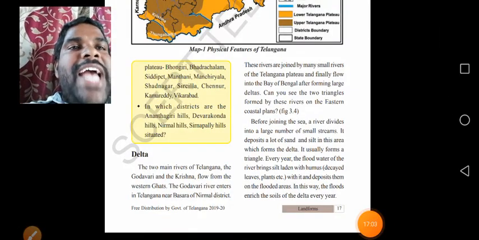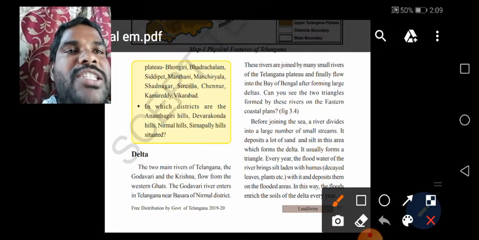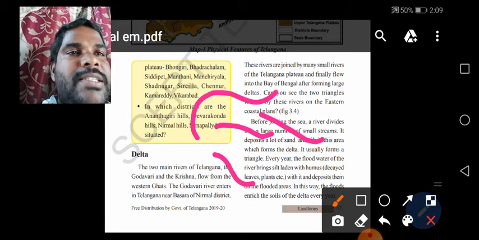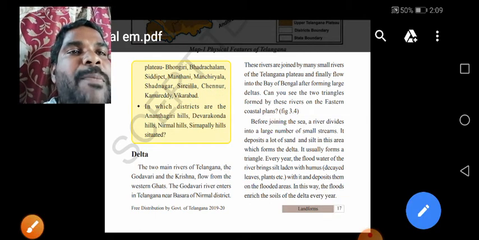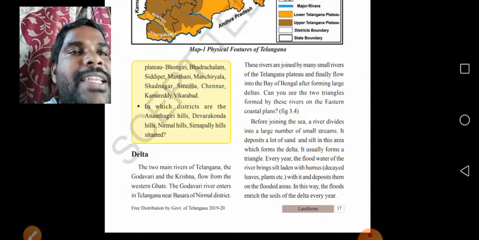See, before joining the sea, a river divides into a large number of small streams like this. Small streams deposit a lot of sand and silt in this area, which flows from the delta.